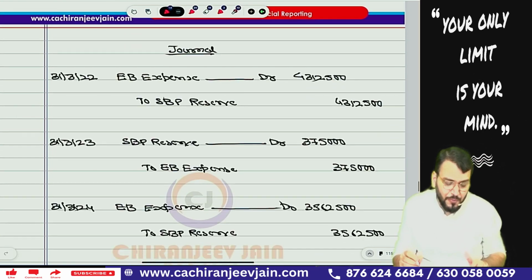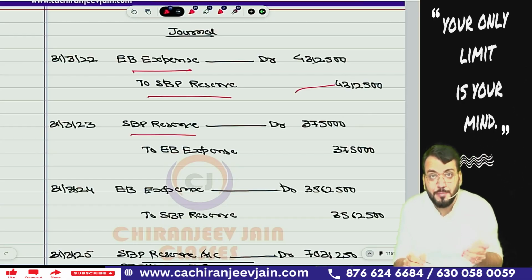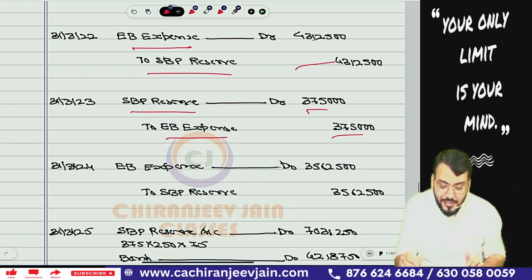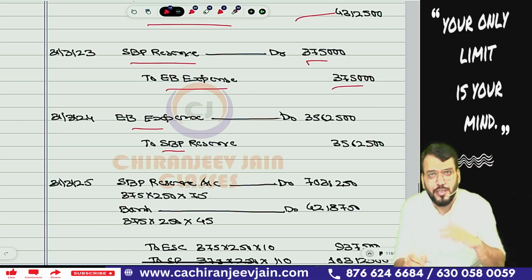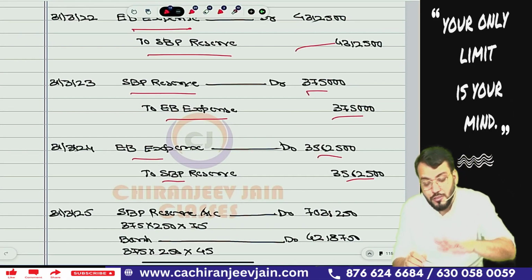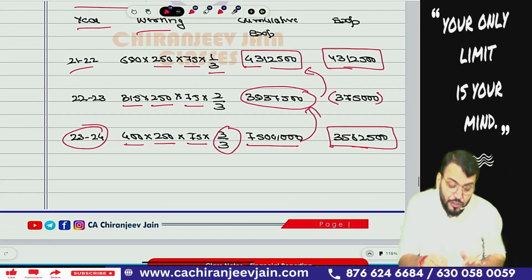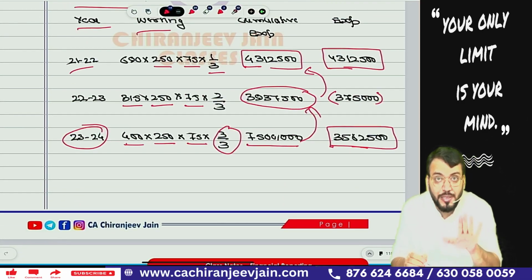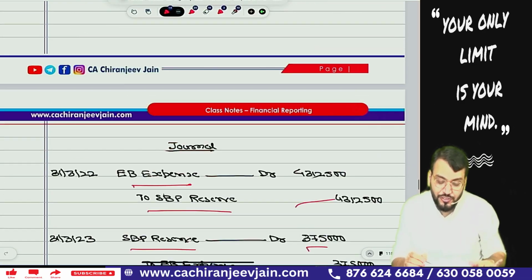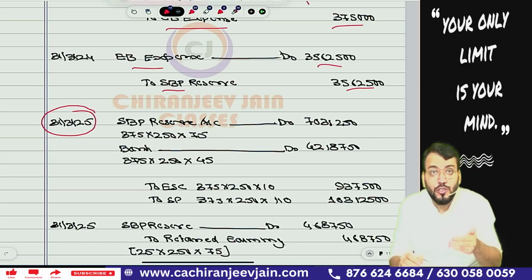Journal entries are very simple. First year journal entry: EB expense account debit to SBB reserve. Second journal entry, because of the reduction of expense: SBB reserve account debit to EB expense 3,75,000. Then third year: EB expense account debit to SBB reserve, the amount we have already calculated. If that working note is wrong, then the journal entry is also wrong, and no marks will be given for that. If you have done this working note based on 91, no marks will be given for that particular calculation. Chalega? Yes, sir.